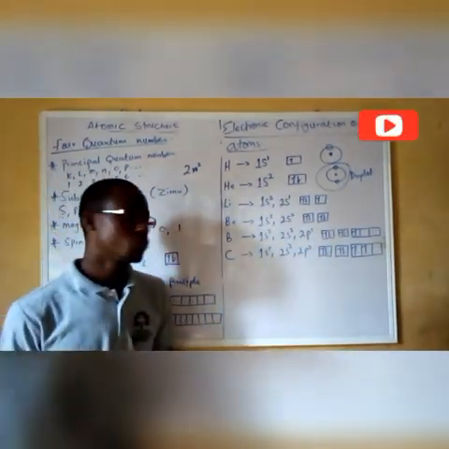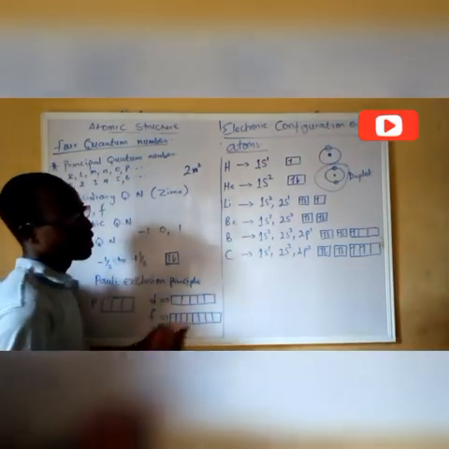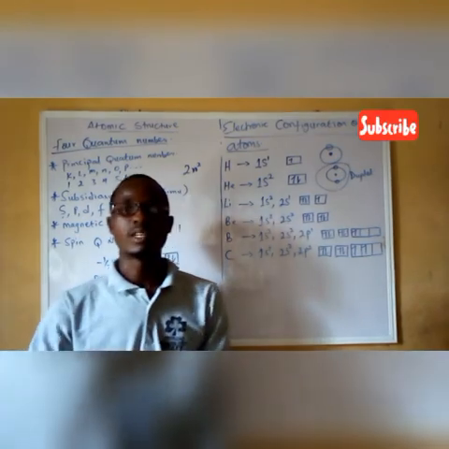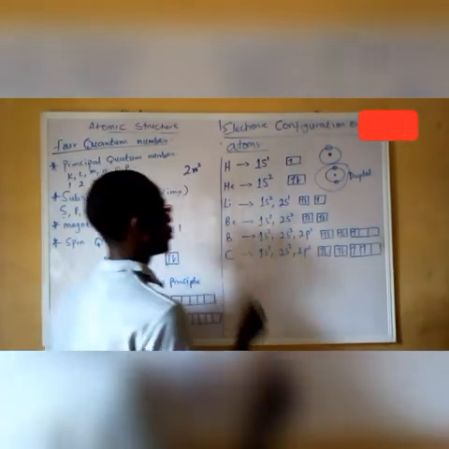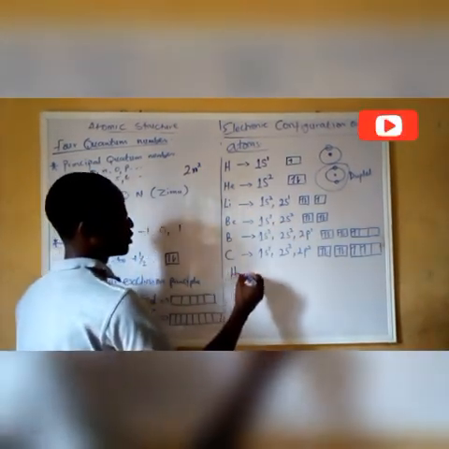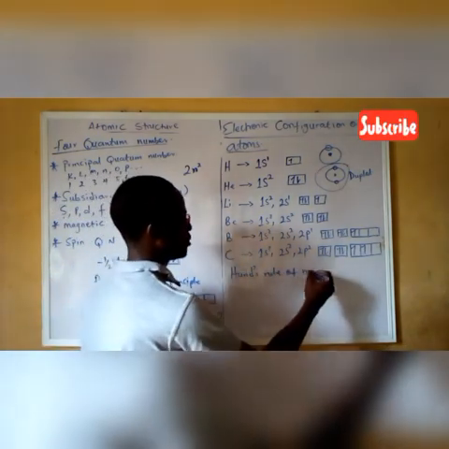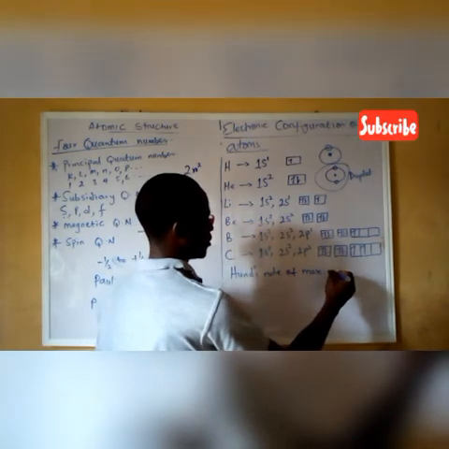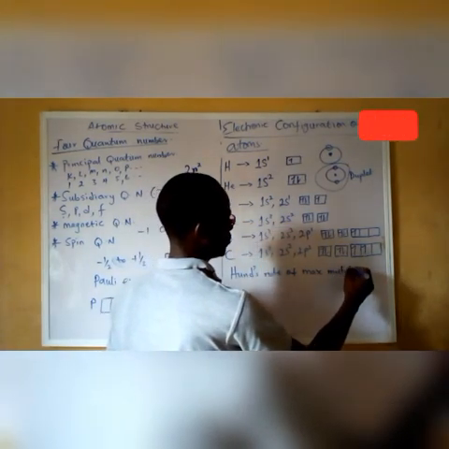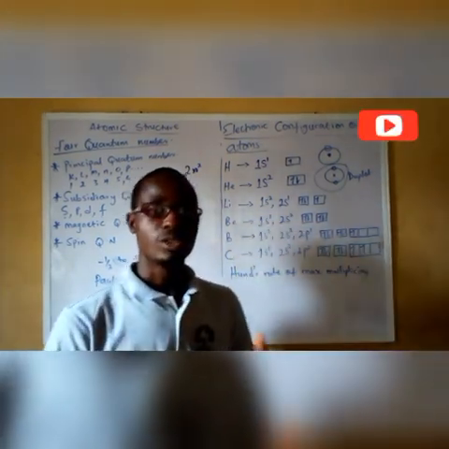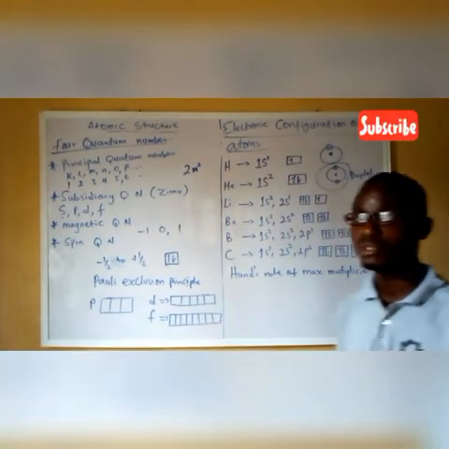Yes, because there is a rule that states that electron must occupy the orbital singly first before pairing takes place, and that is called Hund's rule, Hund's rule of maximum multiplicity. Multiplicity states that electron occupies the orbital singly first before pairing takes place.